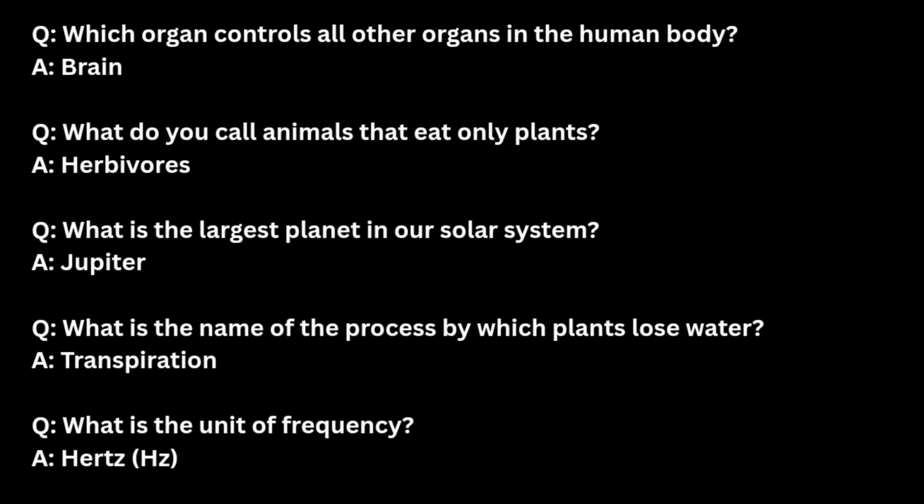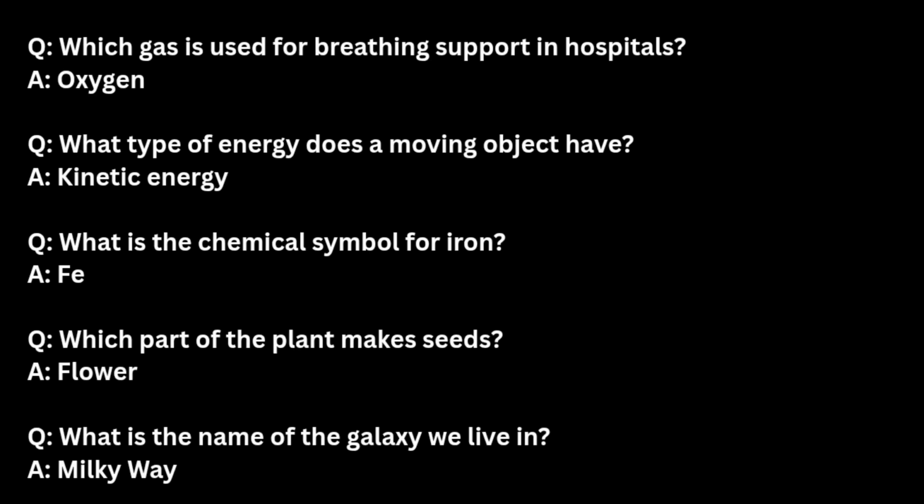Brain. What do you call animals that eat only plants? Herbivorous. What is the largest planet in our solar system? Jupiter. What is the name of the process by which plants lose water? Transpiration. What is the unit of frequency? Hertz. Which gas is used for breathing support in hospitals? Oxygen. What type of energy does a moving object have? Kinetic energy. What is the chemical symbol for iron? Ferrous, Fe.